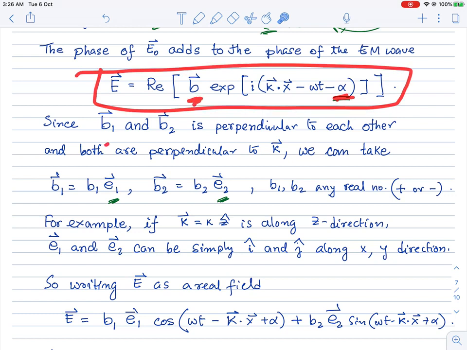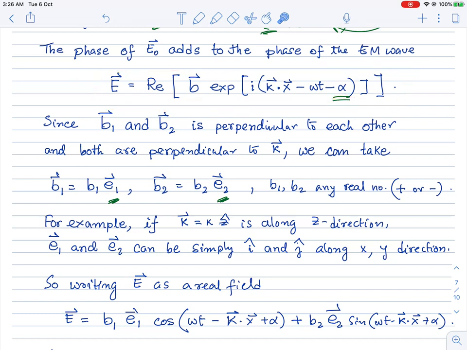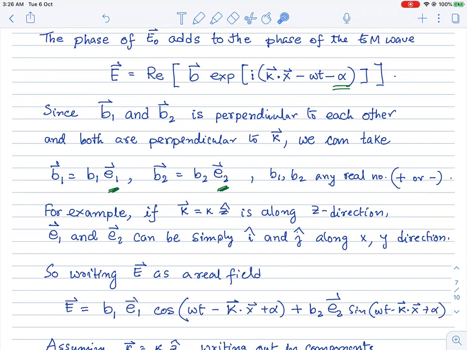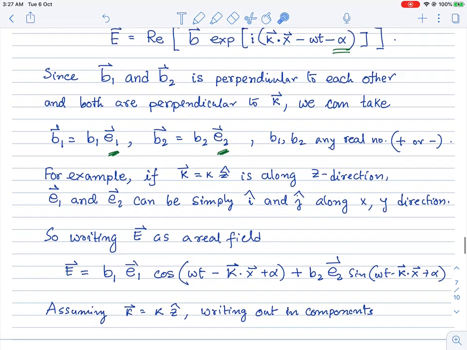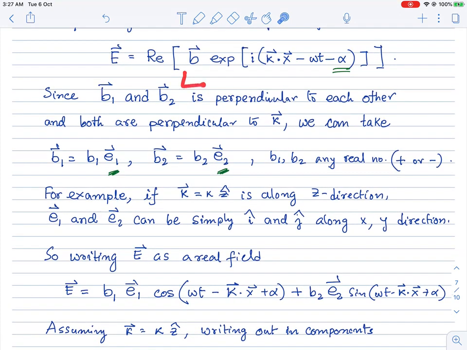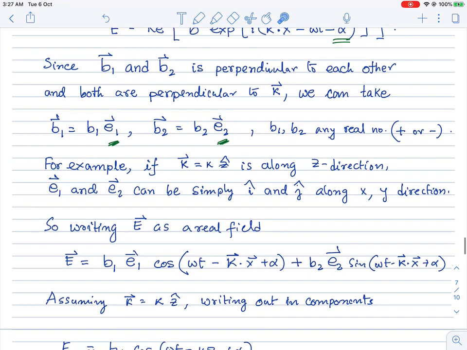So this is the most general structure. This form of the E is the most general structure. There can be a phase and there has to be a B, and this B has the form b1 plus ib2, where b1 and b2 are real vectors which are mutually orthogonal, but they can have different magnitudes, b1 and b2. Okay, so that's the form.